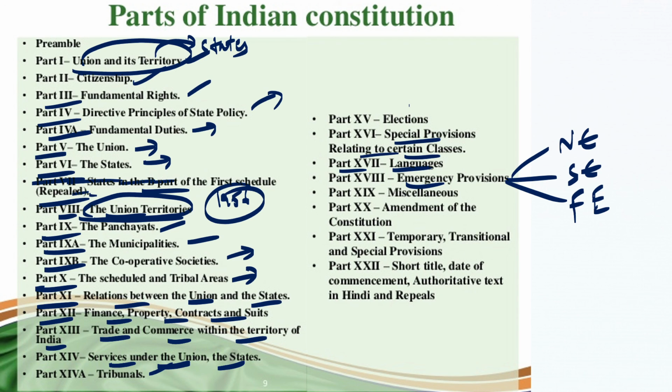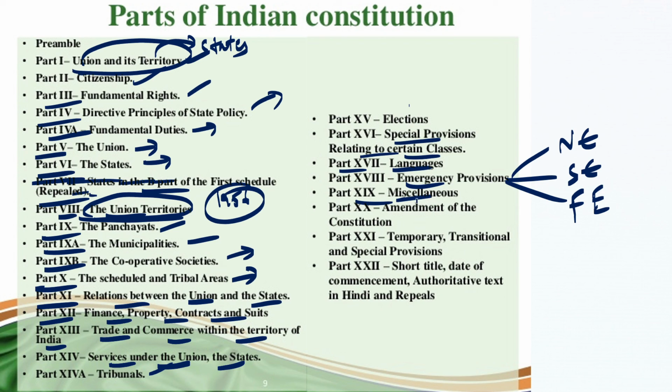Part 19 deals with the miscellaneous. So all the provisions which couldn't be adjusted in any of the other parts are simply adjusted in miscellaneous under Part 19. Part 20 deals with the amendment of the constitution.